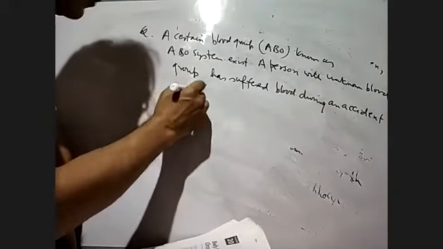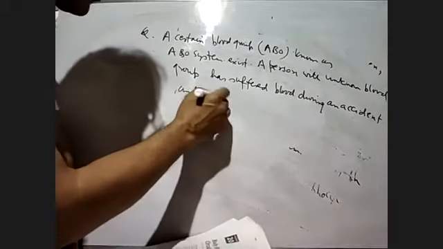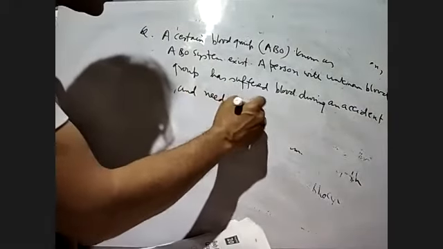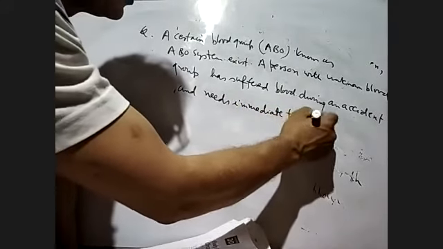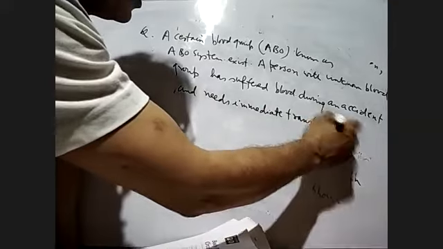We don't know the blood group of the person, but he suffered a loss of blood during the accident and needs immediate transfusion.